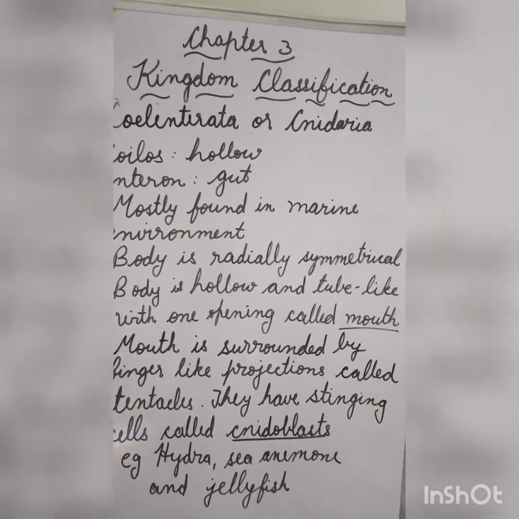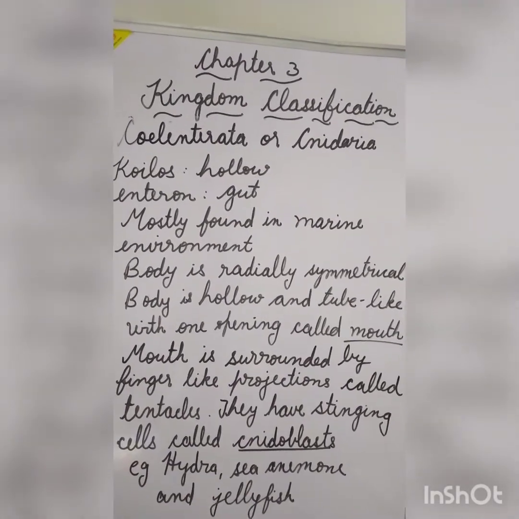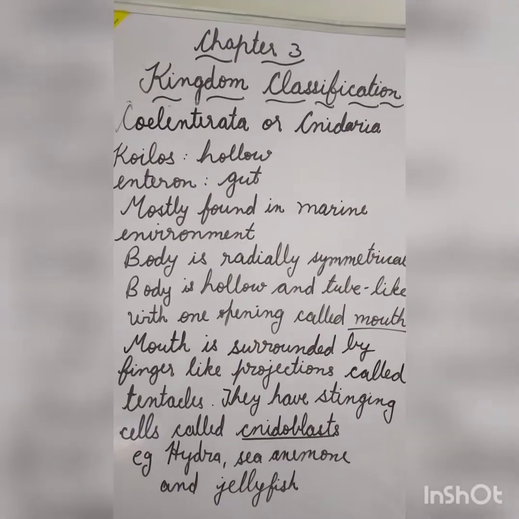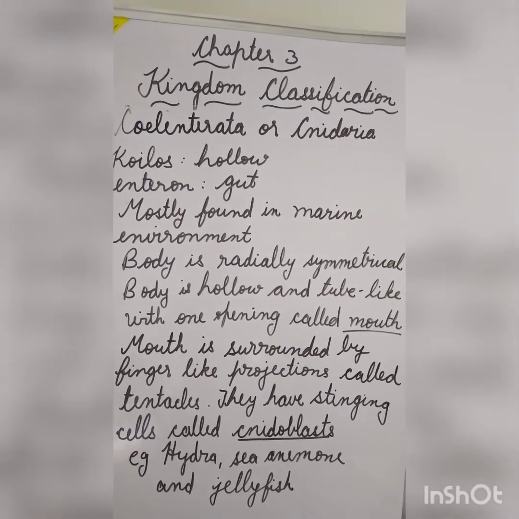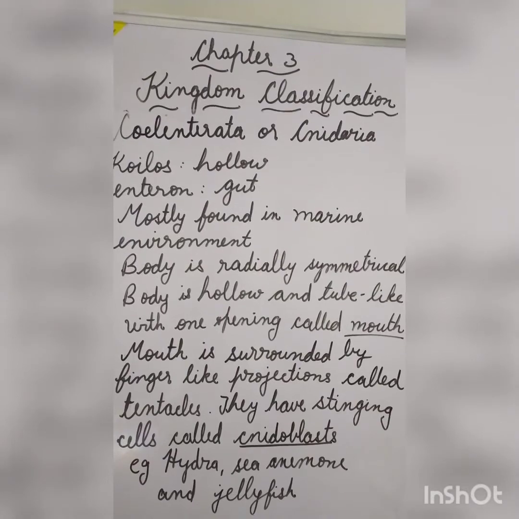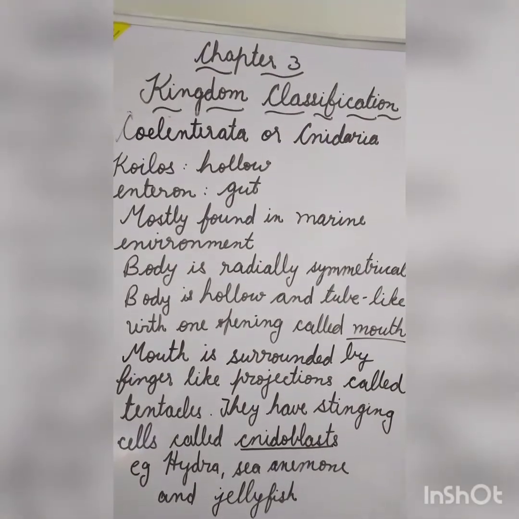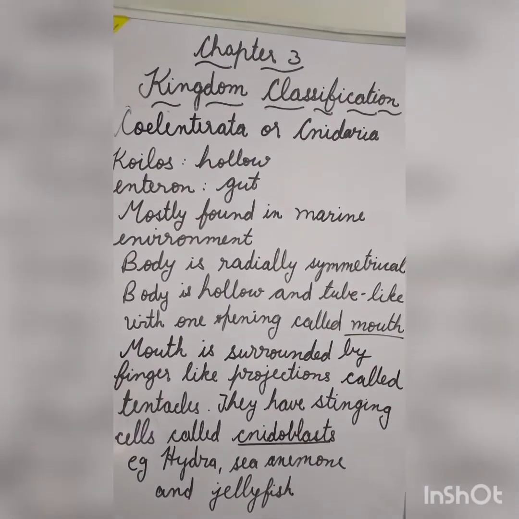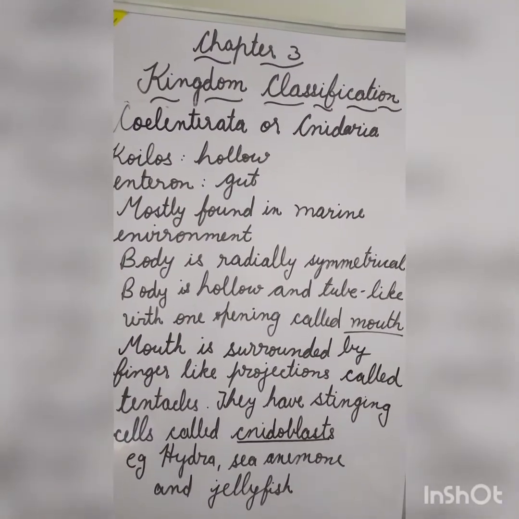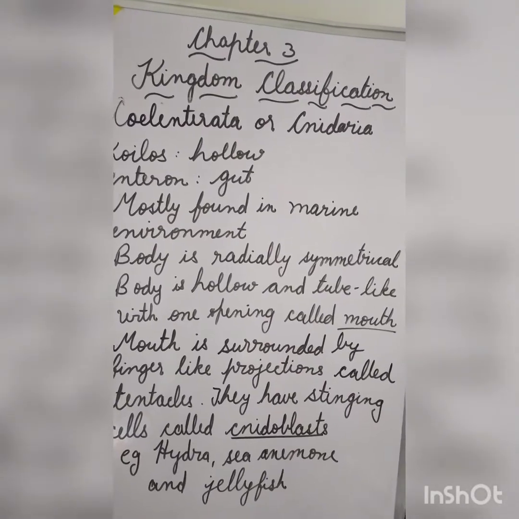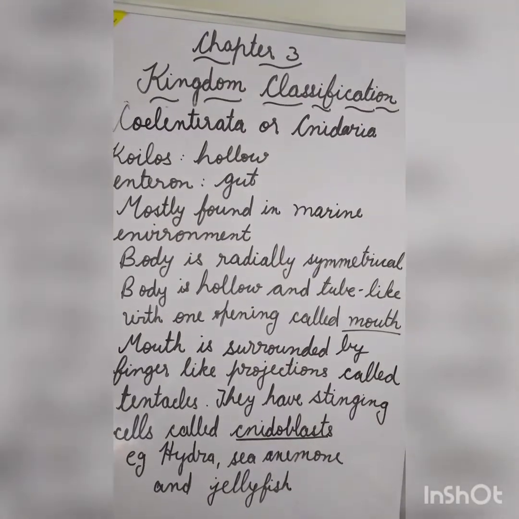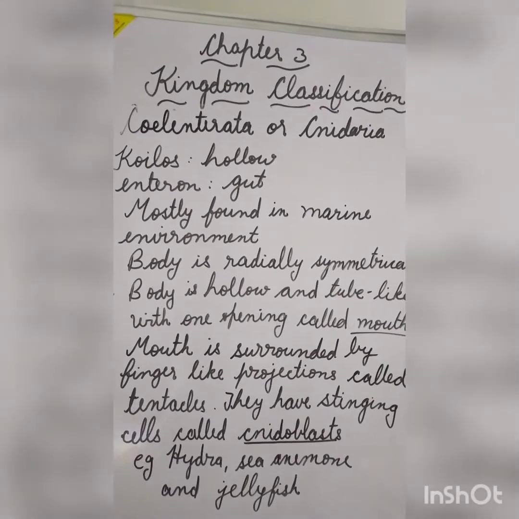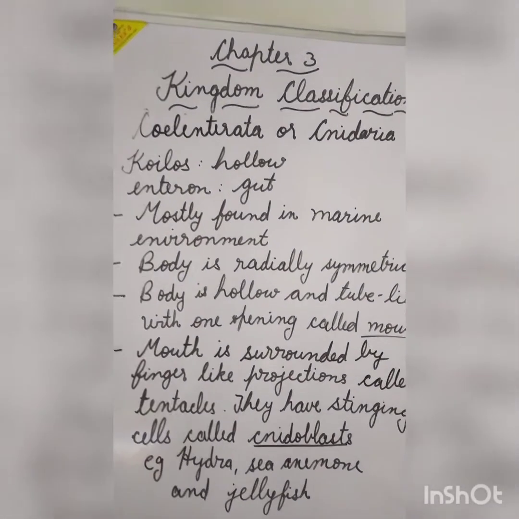Body is hollow and tube-like with one opening called the mouth. The mouth is surrounded by finger-like projections called tentacles. These tentacles help in capturing the prey and protecting itself. These stinging cells are called cnidoblasts, and that is why they are also known as cnidarians. Examples, hydra, sea anemone and jellyfish.